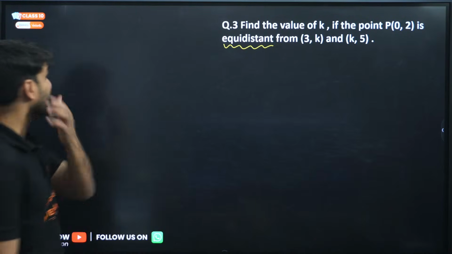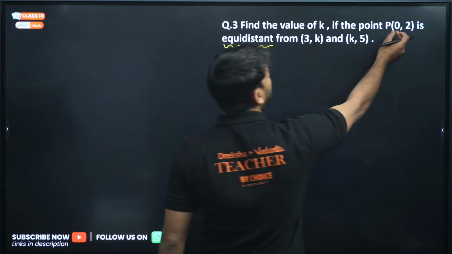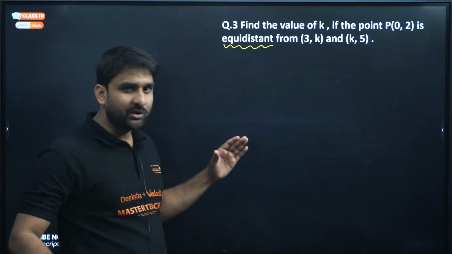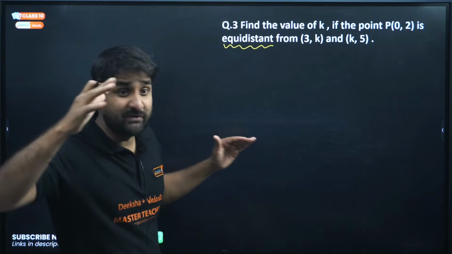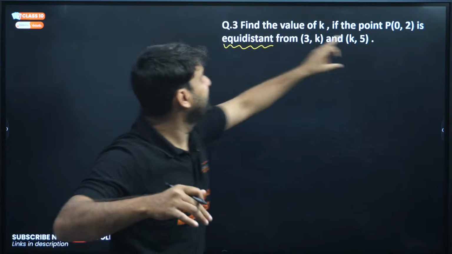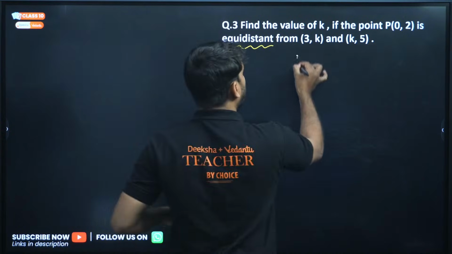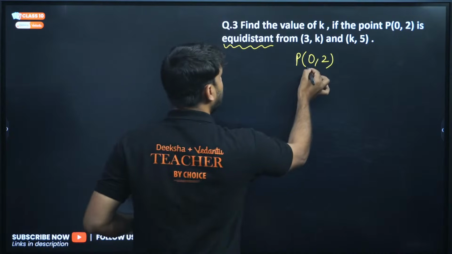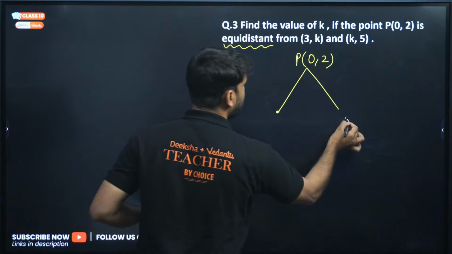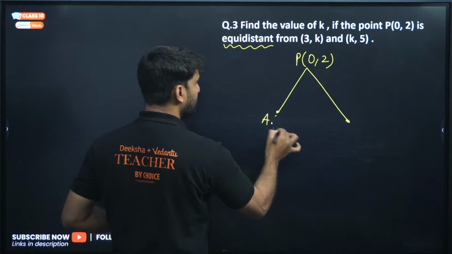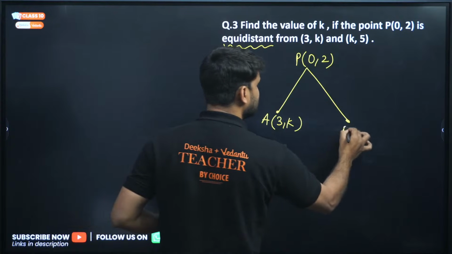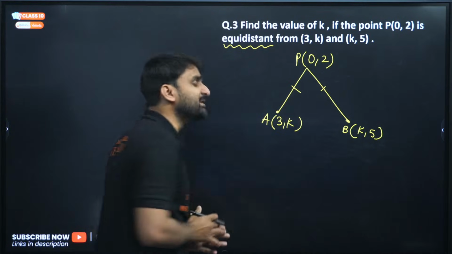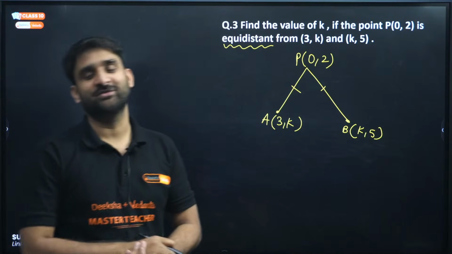Okay, so let's do this question. Find the value of k if the point P is equidistant from these two points. My dear, listen, first read the question and understand the language. The point P is equidistant from point A, (3, k), and point B, (k, 5). Both are equidistant, meaning distance PA is equal to distance PB.